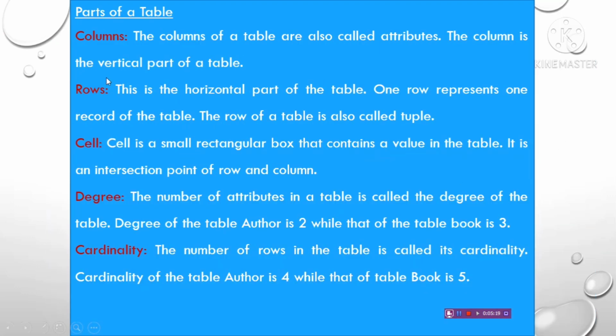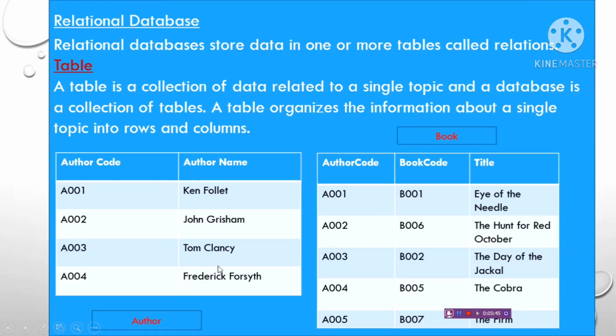Next, columns. The columns of a table are also called attributes. The column is the vertical part of a table. These are rows, the horizontal part of a table. One row represents one record of the table. The row of a table is also called a tuple. You can see the previous table: these columns are known as attributes, and this row is known as a record or tuple.